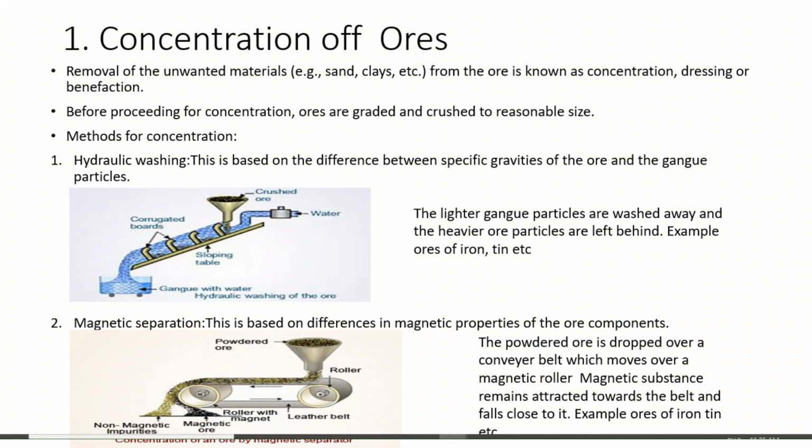So they remain near the roller, and the cassiterite ore remains away from the roller. So that all depends on the difference in magnetic properties of ore components, right?